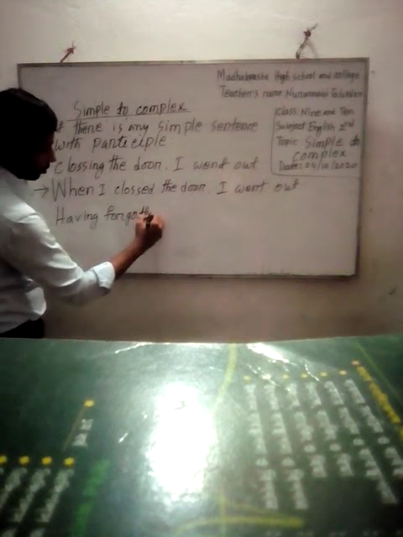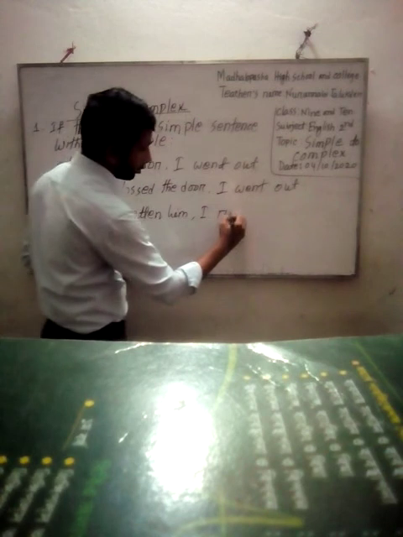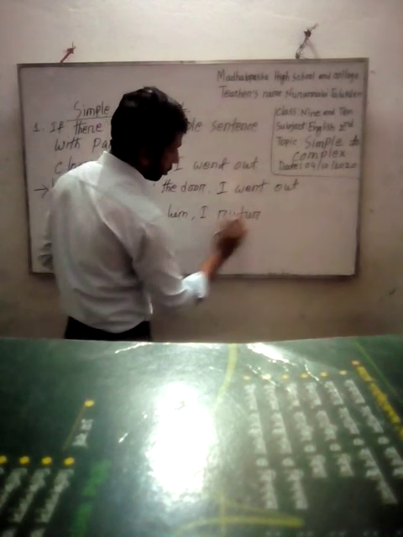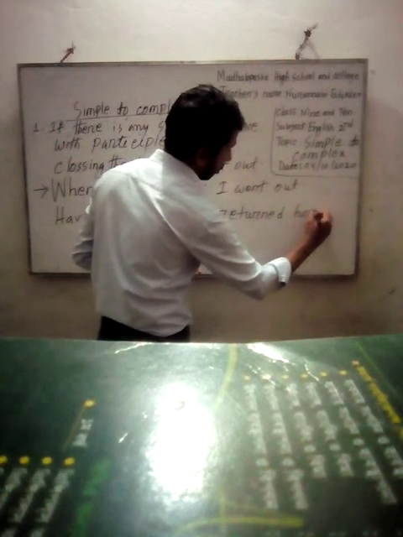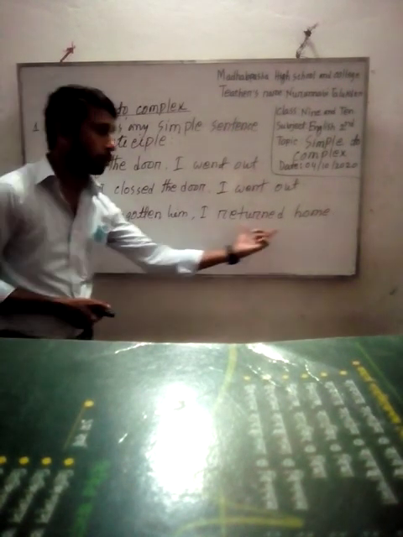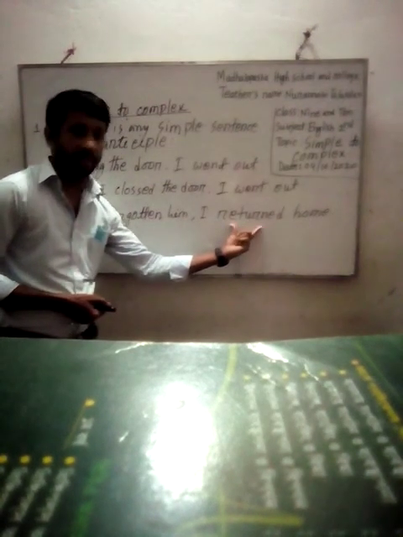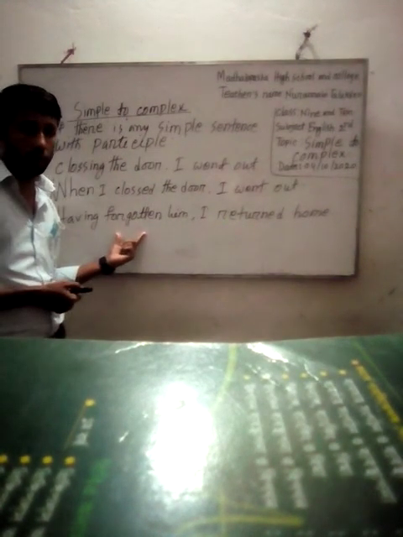Let's take another example. Having forgotten him, I returned home. This clause indicates reason or cause.